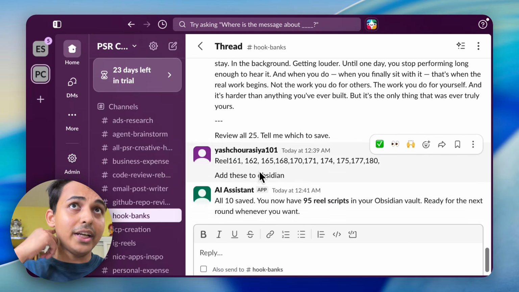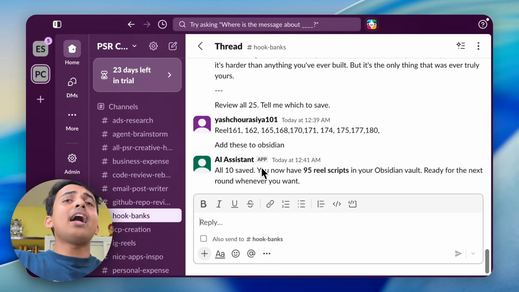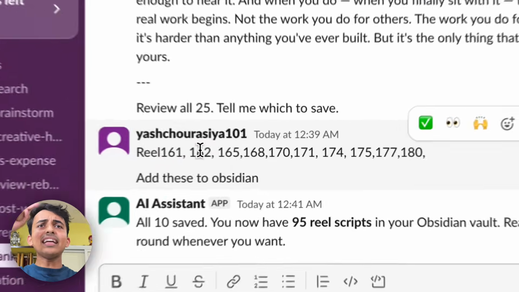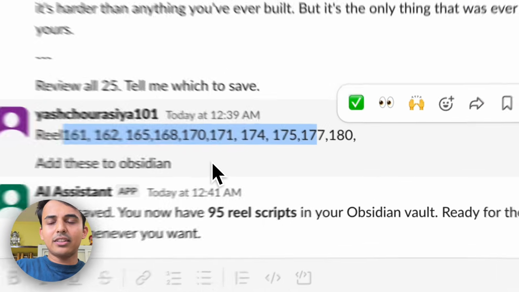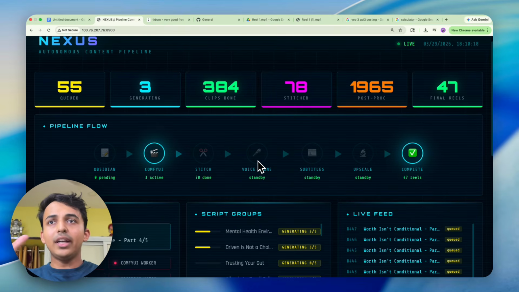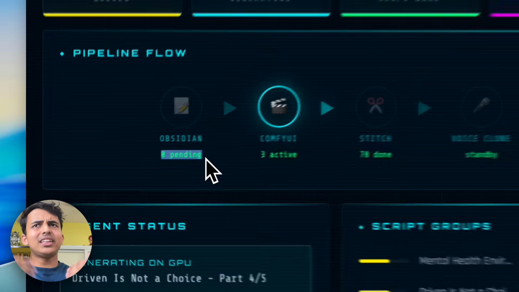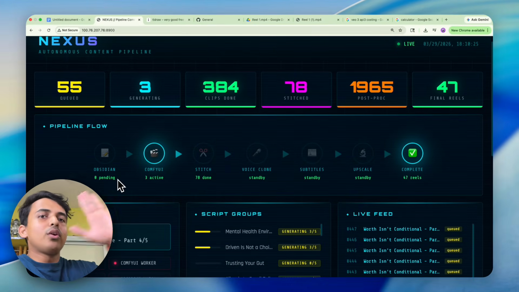This is ridiculous, right? I told it to give me real ideas, and I read it, and whatever I like, I add it to Obsidian. Now check this out. I don't even need to go there, add the script, do all this. You see right now Obsidian has 0 pending jobs, because it has already worked on it.